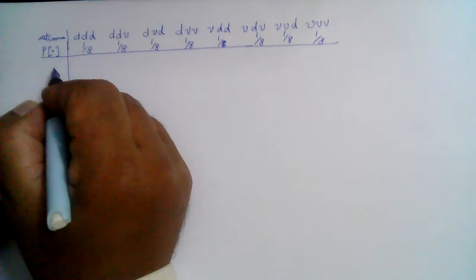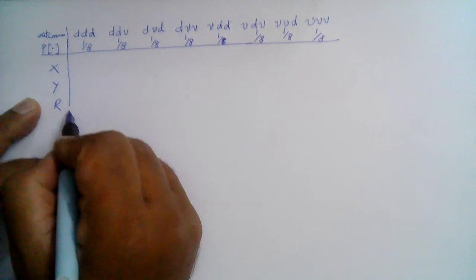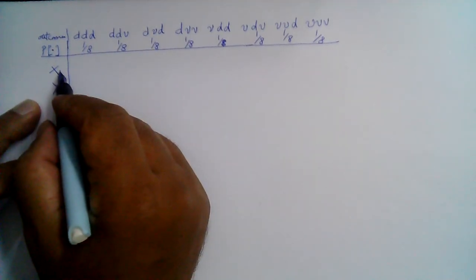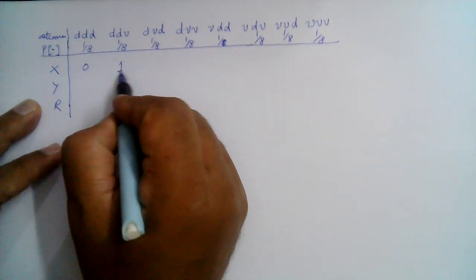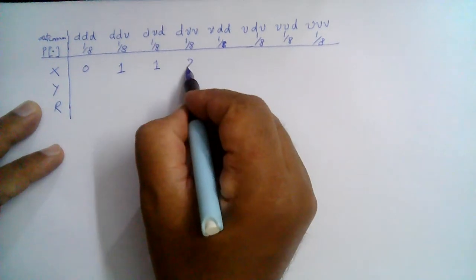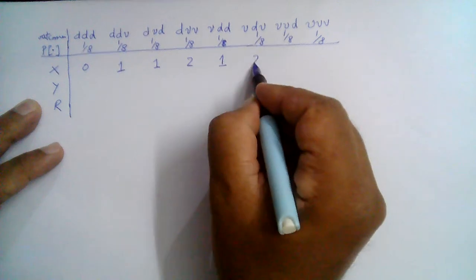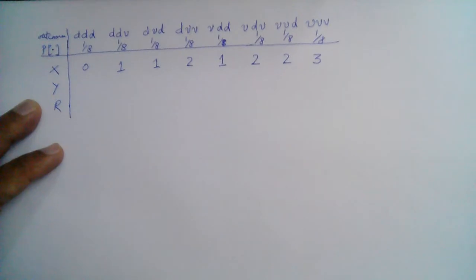Right? And the value of the random variable x, y, and r. So in this case, the value of the random variable x, which is the number of y's called, is 0 here. This is 1 here, 1 y's call. This is 1 y's call here, right? This is 2 y's calls in this case, and 1 y's call. Then again 2 y's calls, 2 y's calls, and 3 y's calls here.